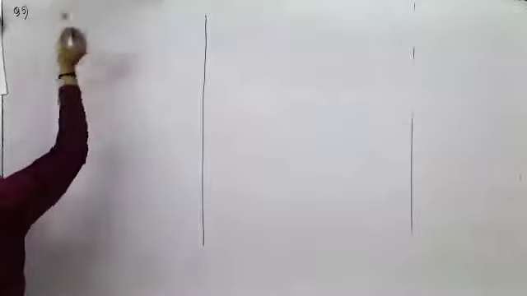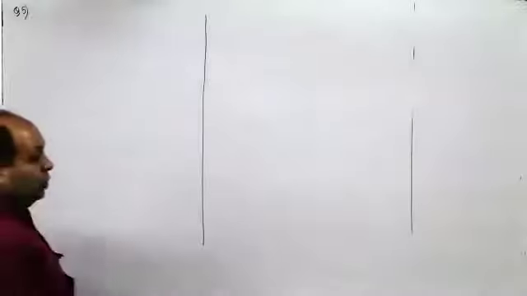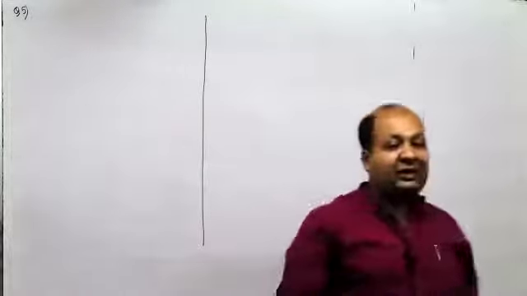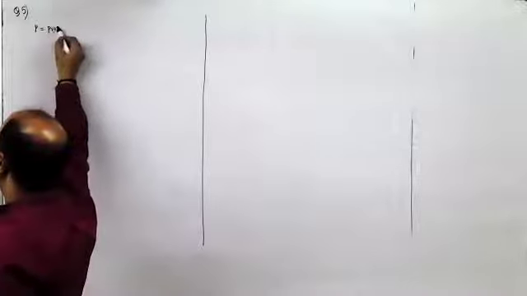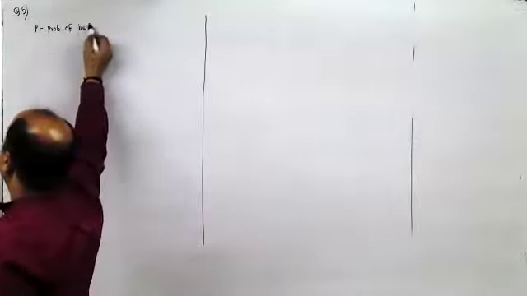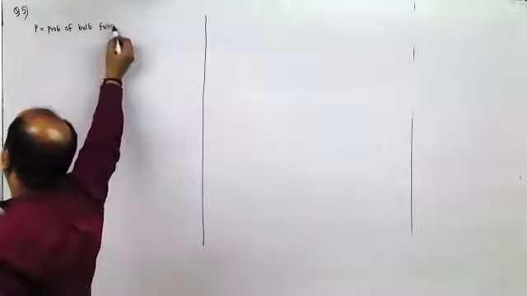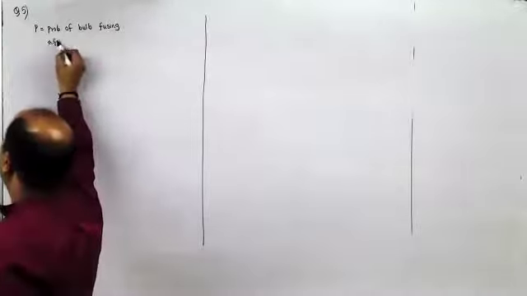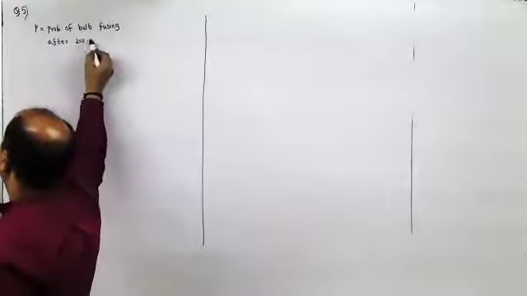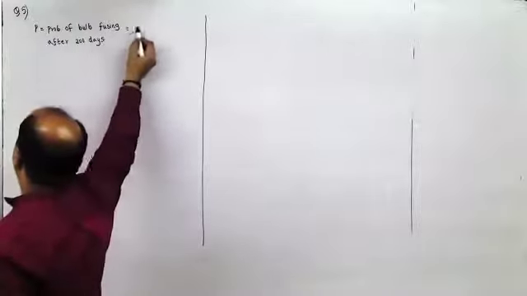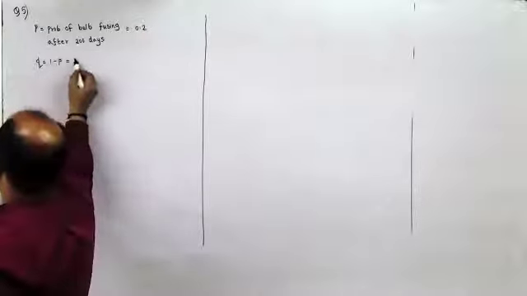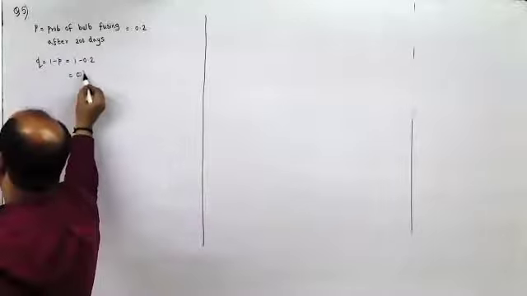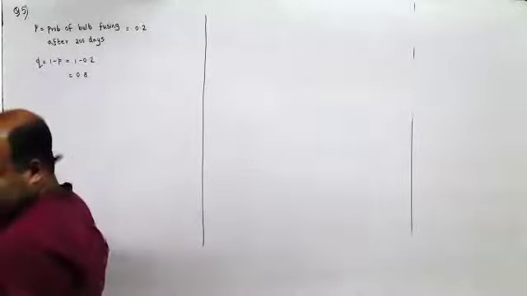Now, the probability that a bulb produced by a factory will fuse after 200 days of use is 0.2. So, P is the probability of a bulb fusing after 200 days. It is 0.2. Q is 1 minus P. It is 1 minus 0.2. It is 0.8.